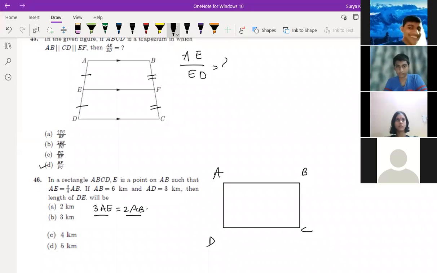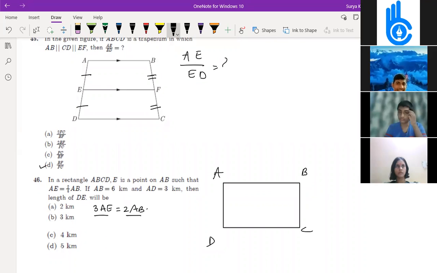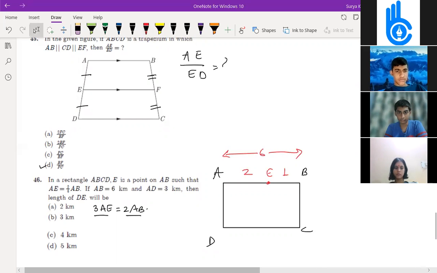AE is equal to 2 by 3 AB. E is the point here, right? So what is the ratio here? If 3AE is 2AB, the ratio is 3 by 2. If E is the point, this is 2, this is 1, right? Can you write like this? Yeah, we can write like that. In this way, AE is equal to 2 by 3 of AB. It's correct only. Next, AB is 6. Whole thing is 6. AD is 3.